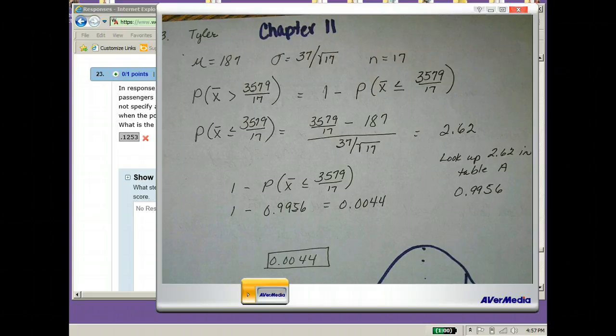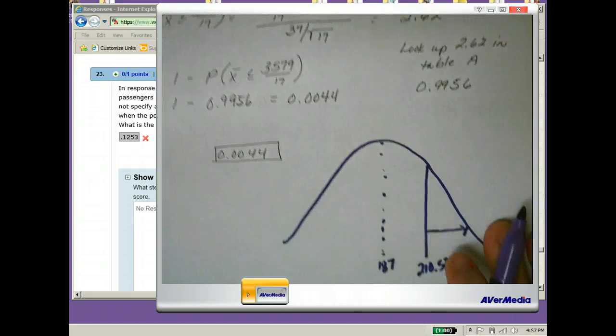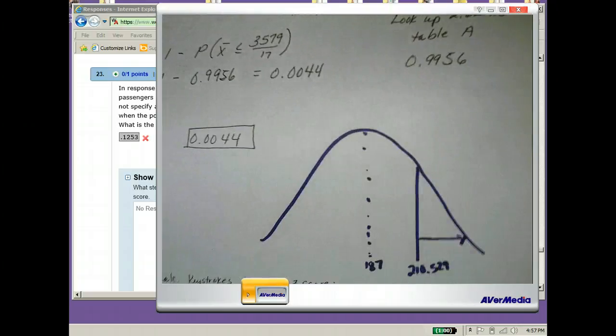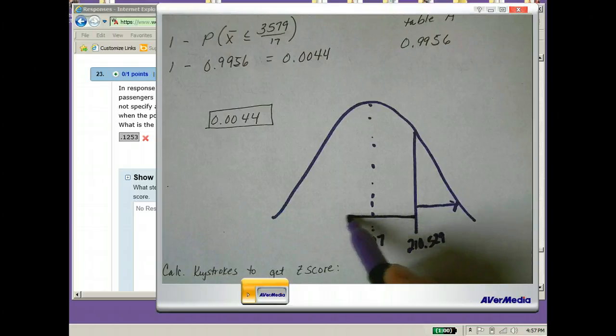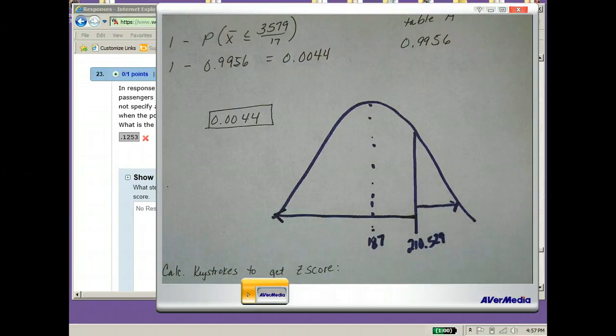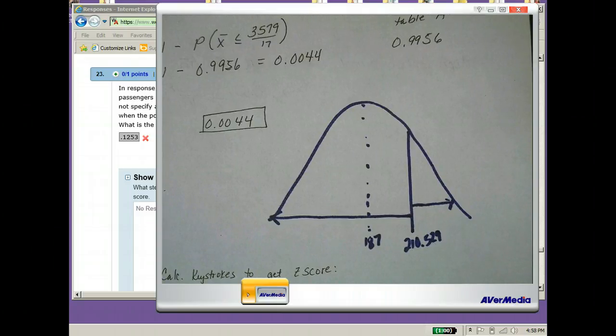So we convert this to a z-score. Oops, sorry about that. When we convert that to a z-score and look it up in the table, it gives us the area that is to the left. So if I want the area that's to the right, I need to take 1 minus the value that I look up, the z-score of 2.62. And that's why we're having to subtract it. I hope that helps you. Let me know if you need more information on that one.